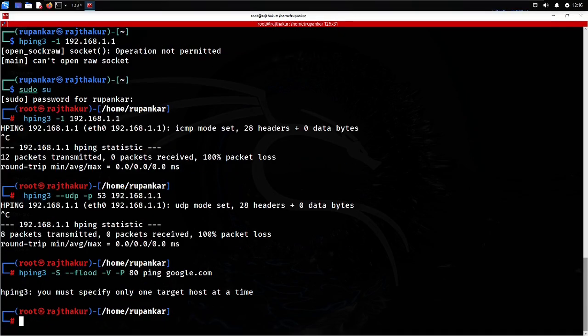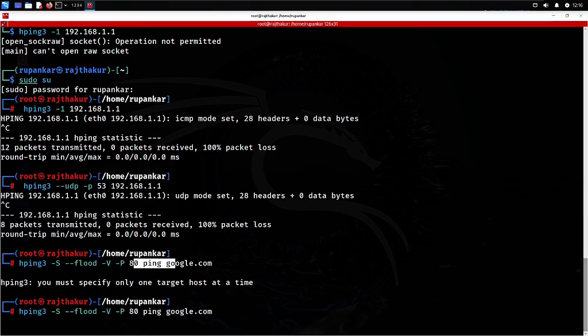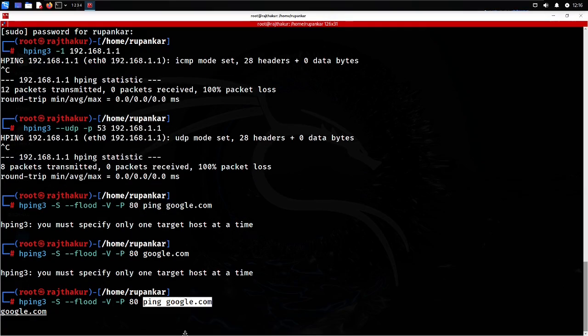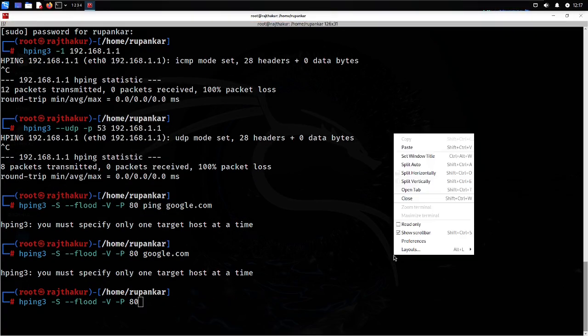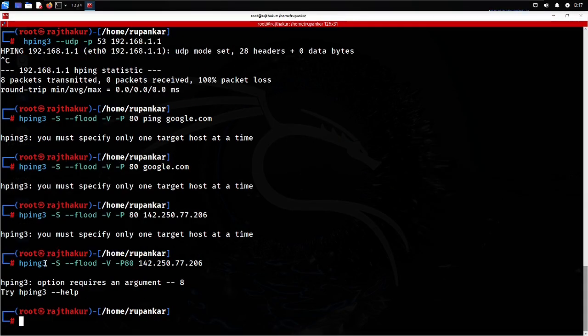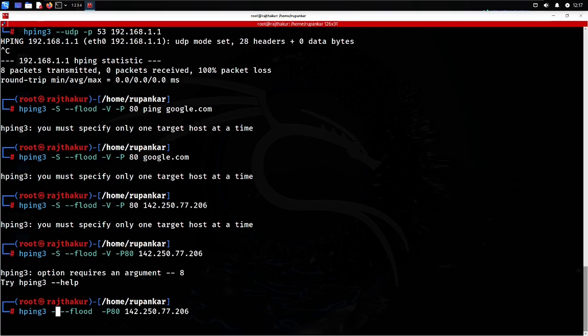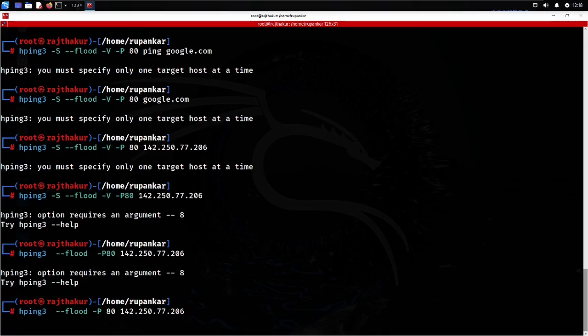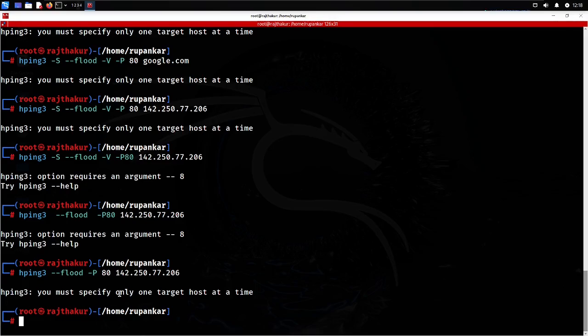I'm putting ping here. Okay, ping I have written by mistake. Ping is not needed here, I can't assign the ping command here. Just flood is okay, I'm removing this. It says you must specify only one target. Okay, I need to give an IP address here, and I forgot the IP address of Google right now. Let me check the IP address again. Is there any issue with the port number? Does anyone remember this parameter? What am I doing wrong here? Yes, I need to change the -s and give a space before the port. These are the issues you will face while running any command.